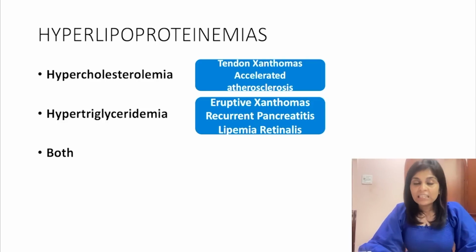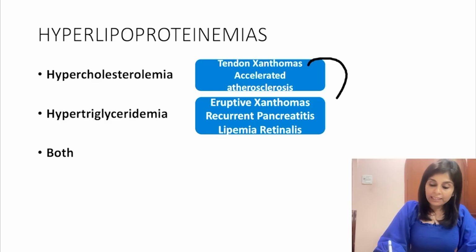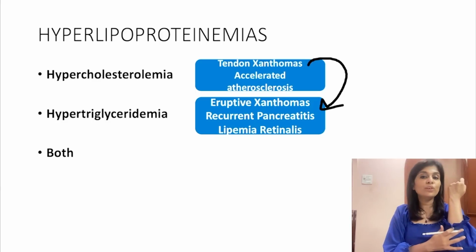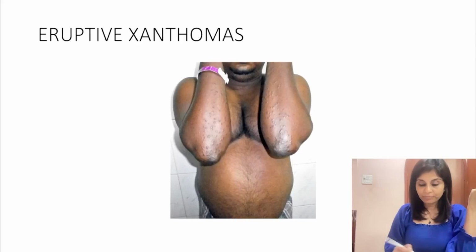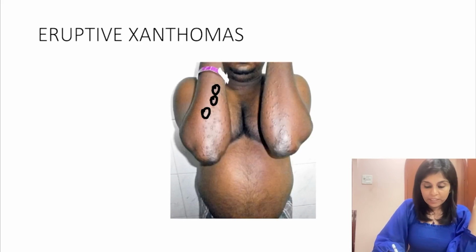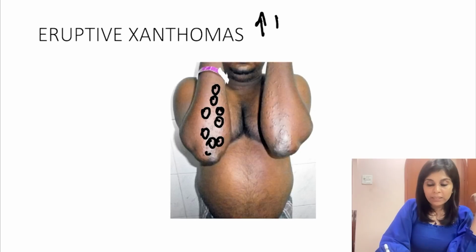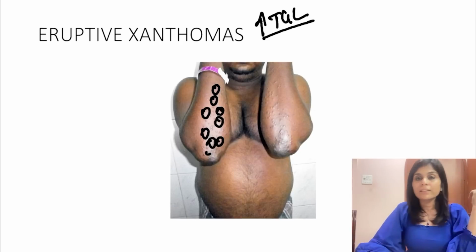What are they? These are even tinier than tendon xanthomas and they're present along the extensor surfaces of your limb. Can you see that here? These are eruptive xanthomas. If you see these, it means there is an elevation of triglyceride.